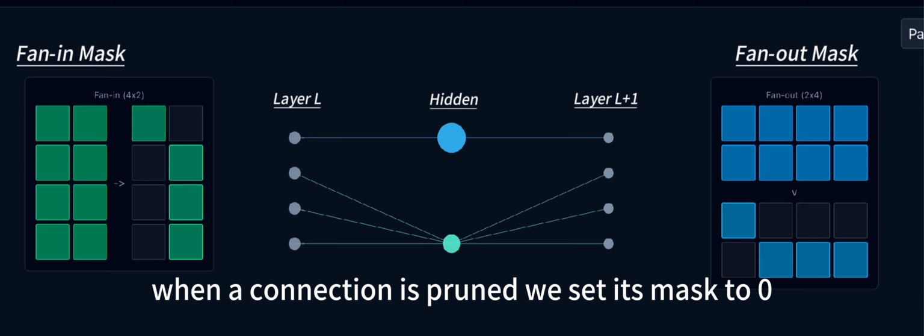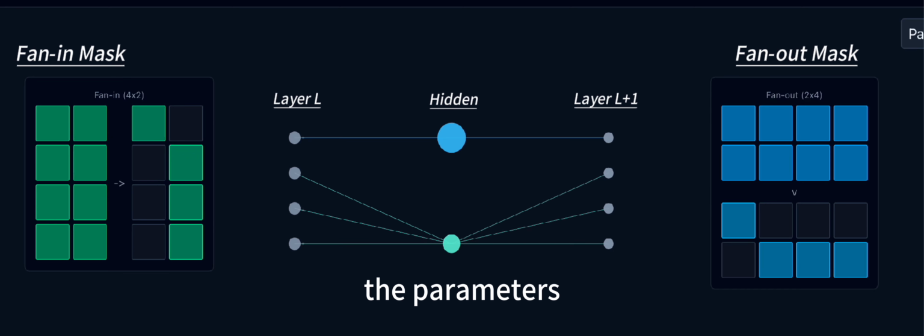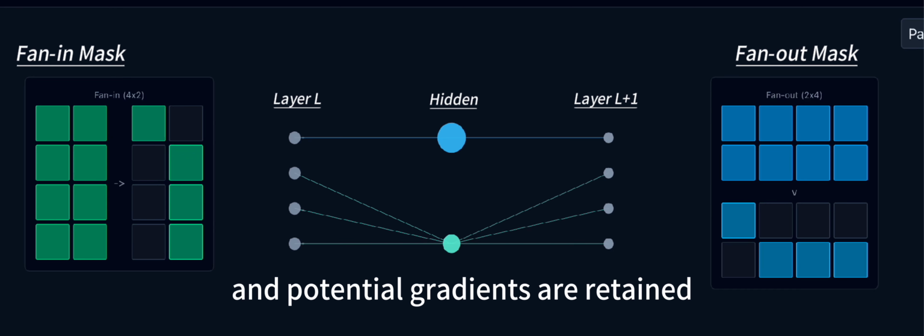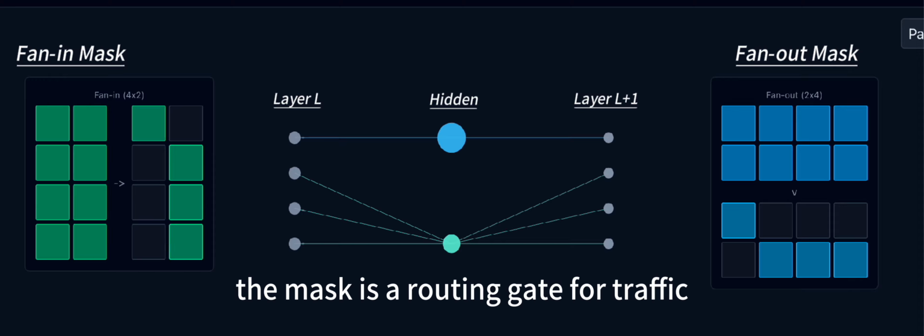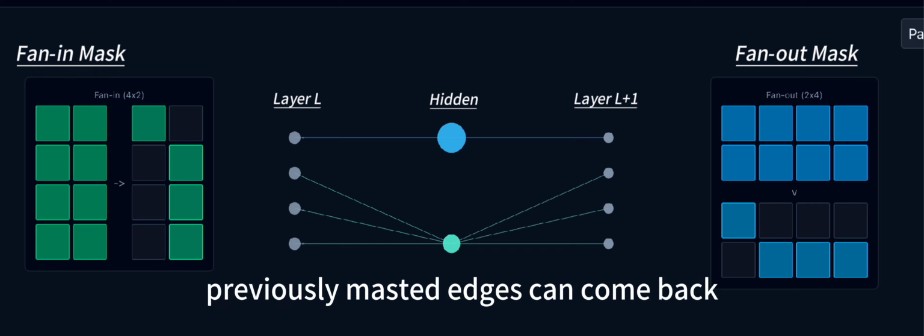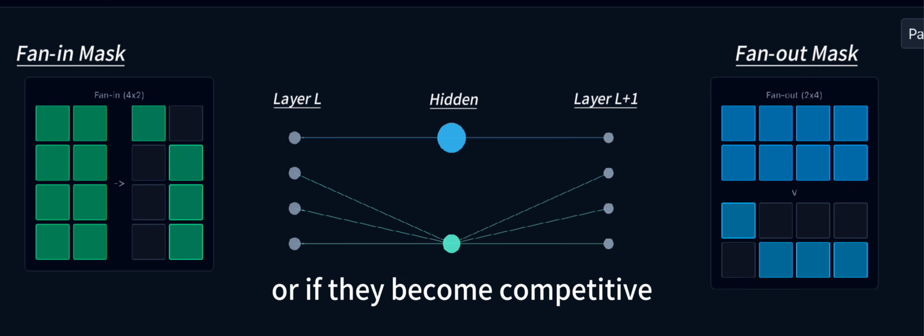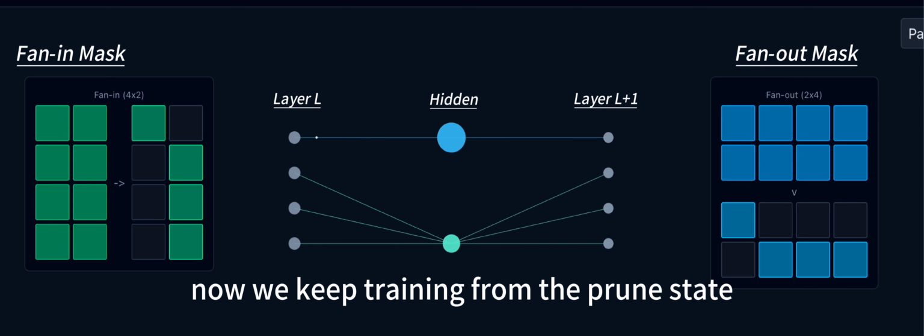When a connection is pruned, we set its mask to 0, but we do not delete its weight or its learning signal. The parameters, their moving averages, and potential gradients are retained. The mask is a routing gate for traffic, not a permanent cut. This matters for regrow. As activity shifts, previously masked edges can come back if the budget allows, or if they become competitive. Now we keep training from the pruned state.